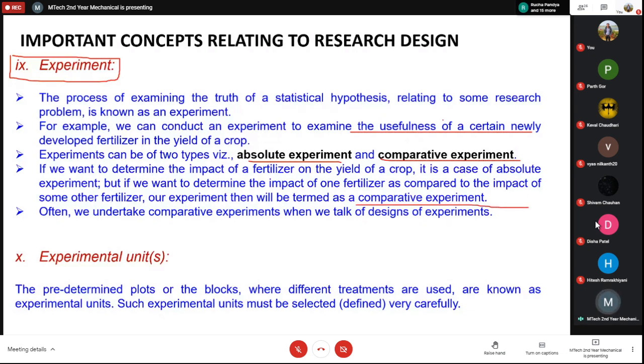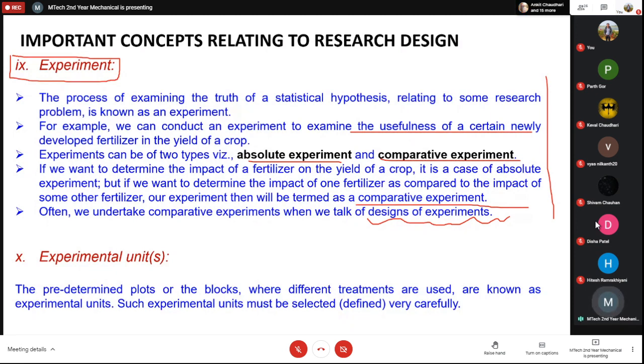These terms are actually quite simple. Often we undertake comparative experiments when we talk about design of experiments. We will see design of experiments in some detail, and we mostly do comparative experiments because only then can we say something about the research.